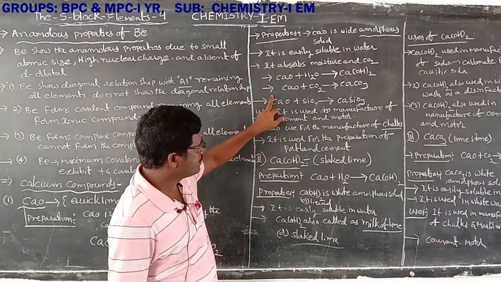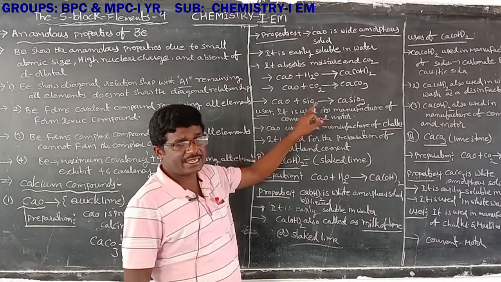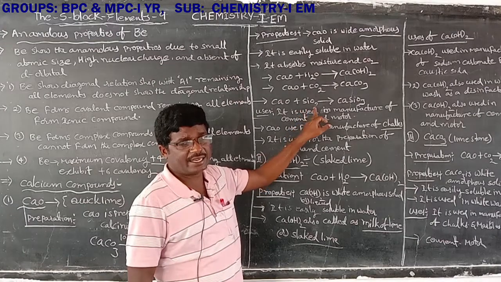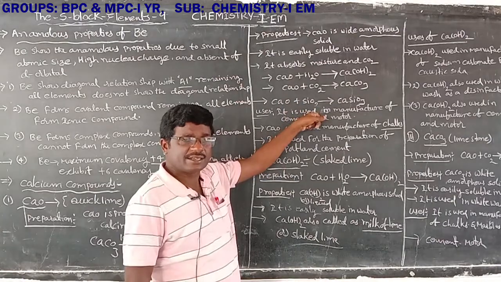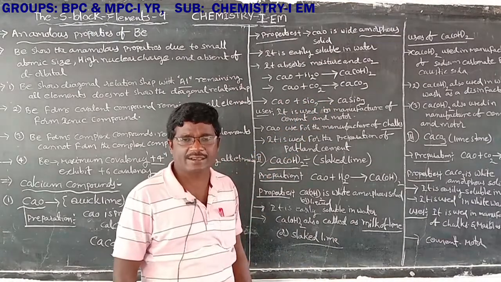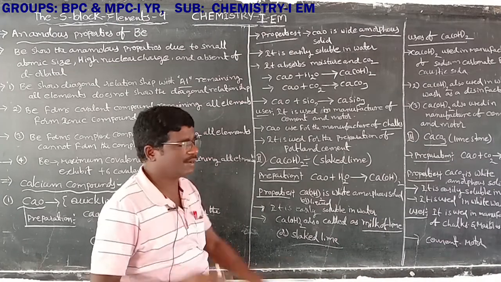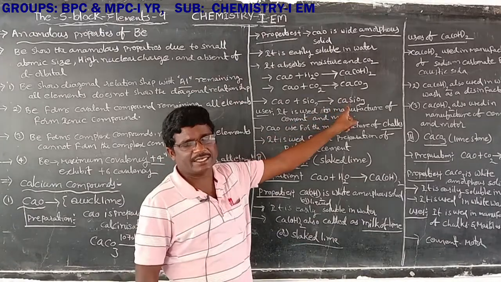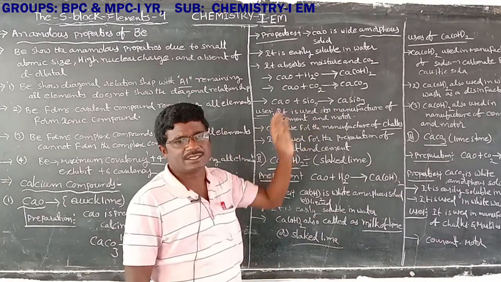Next, another one, calcium oxide reacts with silicon dioxide, also known as silica, to form calcium silicate. Calcium silicate has the general formula CaSiO3. That is the properties of calcium oxide.